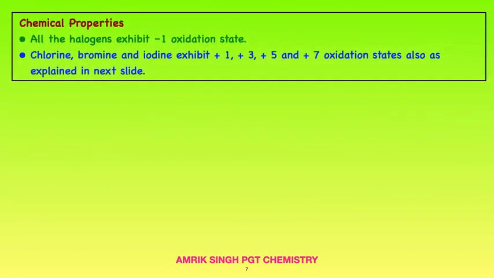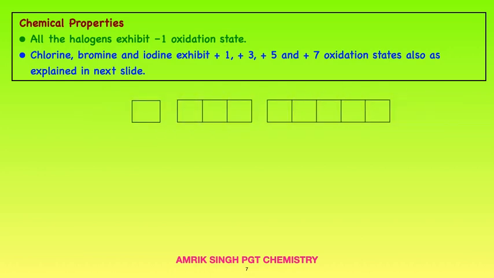Chemical property: all the halogens exhibit -1 oxidation state. Chlorine, bromine, and iodine exhibit +1, +3, +5, and +7 oxidation states also. As explained in the next animation, fluorine can't do this because it doesn't have a d orbital in the valence shell. 2s, 2p, but 2d is not there.